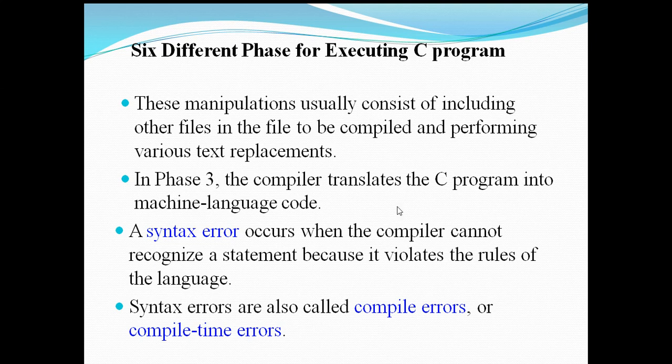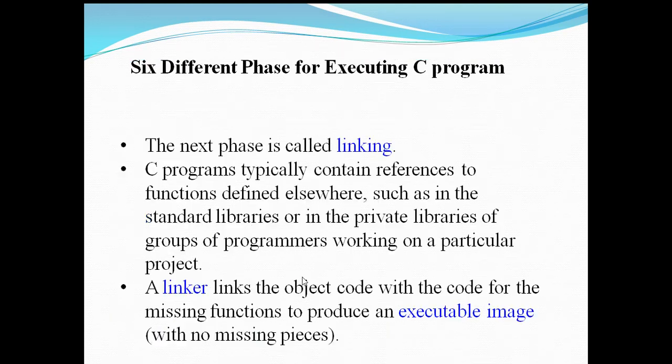In phase 3, the compiler translates the C program into machine language code. A syntax error occurs when the compiler cannot recognize a statement because it violates the rules of the language. So if there are any syntax errors, they will be found by the compiler, and you have to clear these syntax errors. Syntax errors are also called compiler errors or compile time errors.